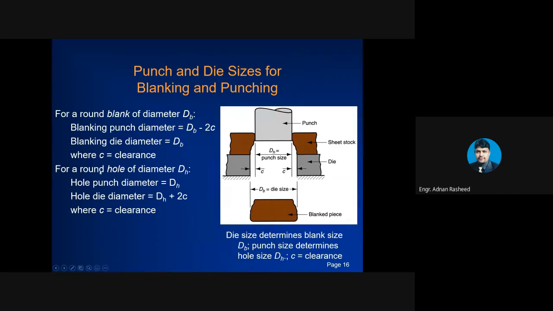Again, see the hole punch diameter dH. For a round hole of diameter dH, the punch diameter will be the same as dH, but the hole die diameter will be larger by two times the clearance.